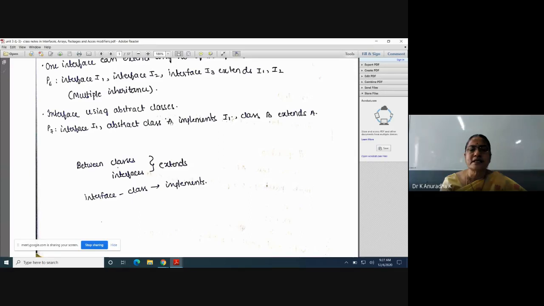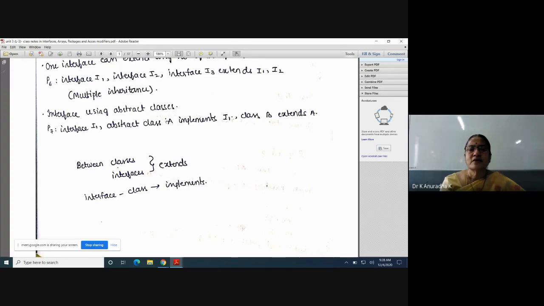Means this class A contains some abstract methods. The rule in abstract classes is, a class which contains at least one abstract method must be declared as abstract, otherwise you will get a compiler error, syntax error. That's why this class A contains some abstract methods, no? That's why this class must be declared as abstract. So here the abstract class A implements I1.